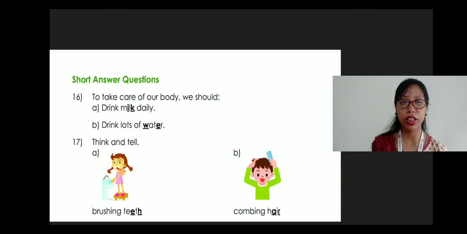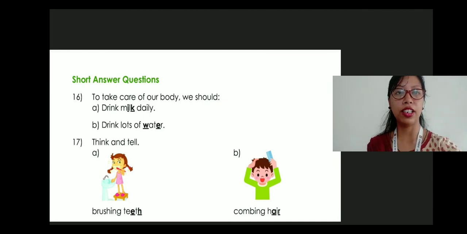Then let's come to number 17. Think and tell. Brushing teeth, T-E-E-T-H. And number B is combing hair, H-A-I-R. So here ends our short answer questions.